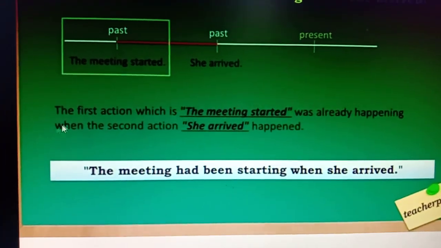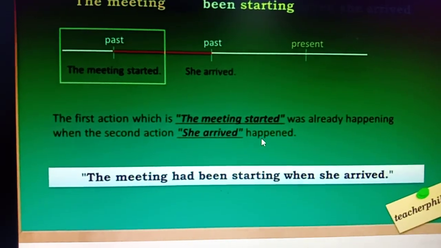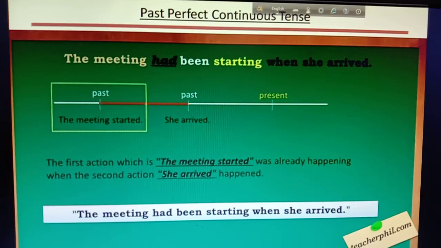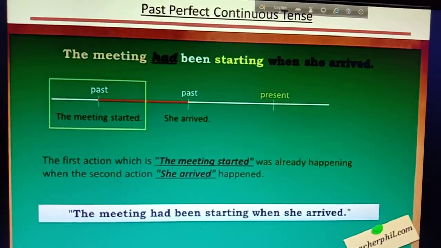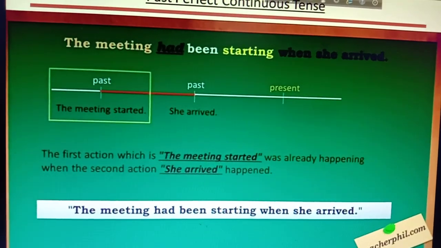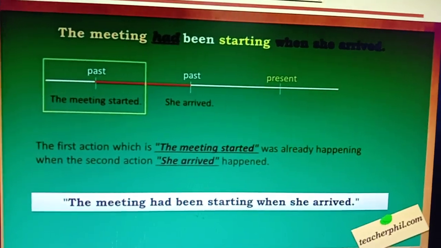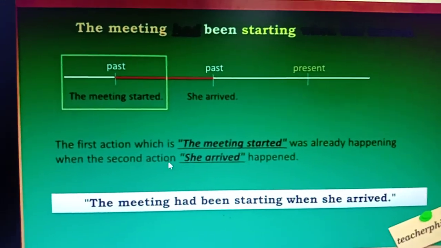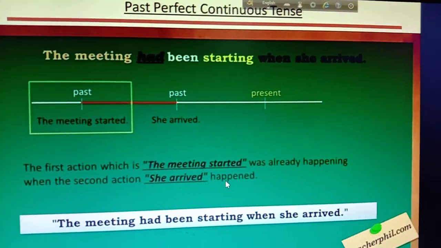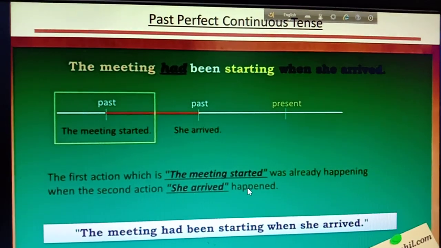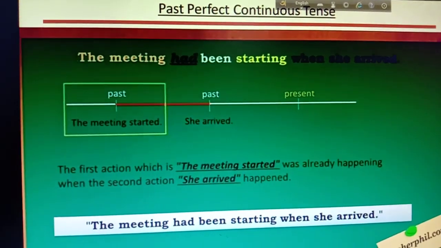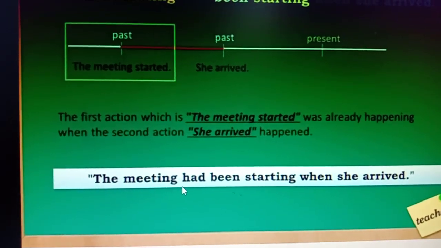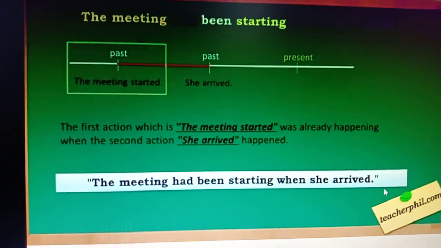Then the second action, she arrived, happened, that means completed. So the ongoing action would be the past perfect continuous tense and the completed action would be the past indefinite tense. So boys, in a past perfect continuous tense there would always be two actions. So the whole sentence will be, the meeting had been starting when she arrived.